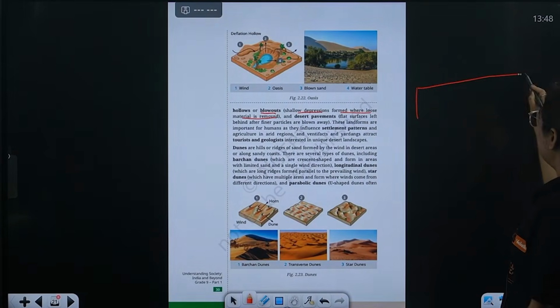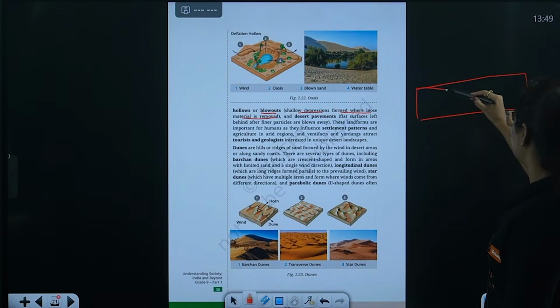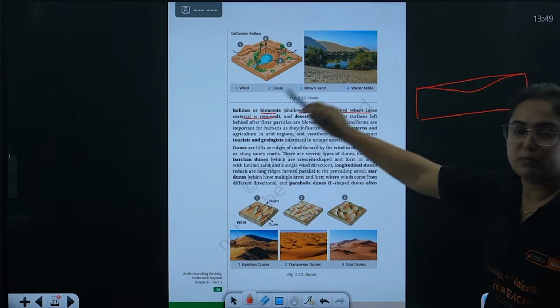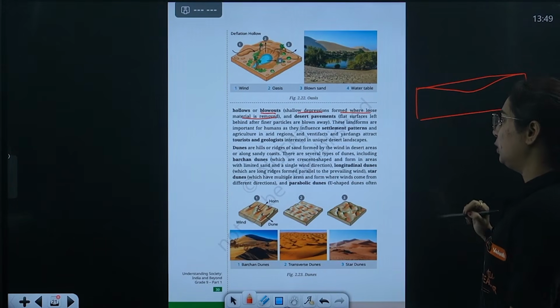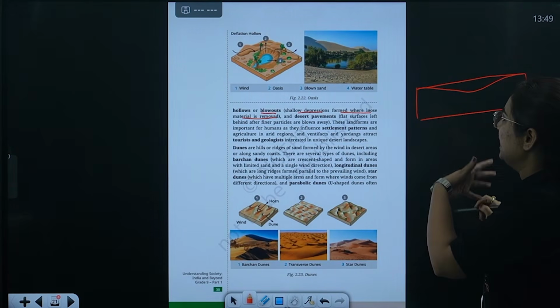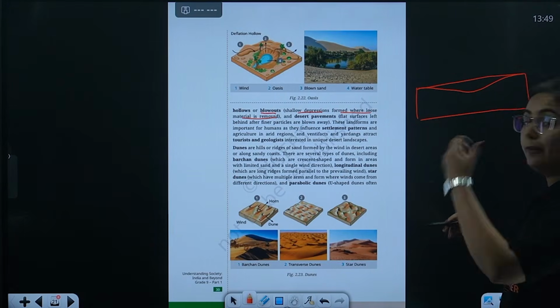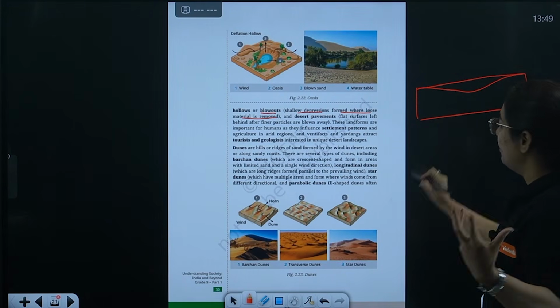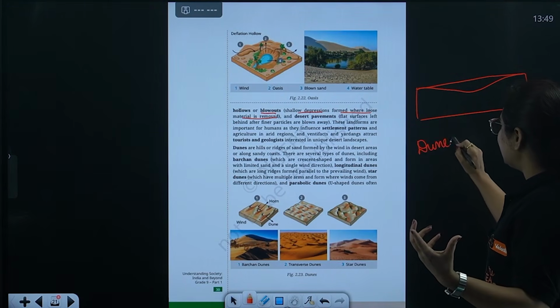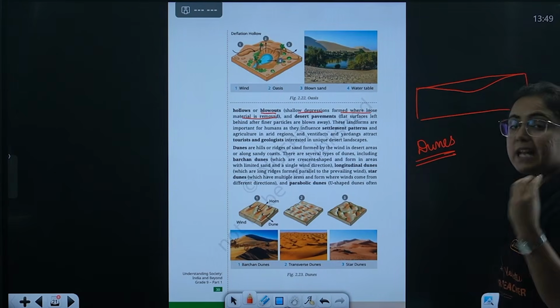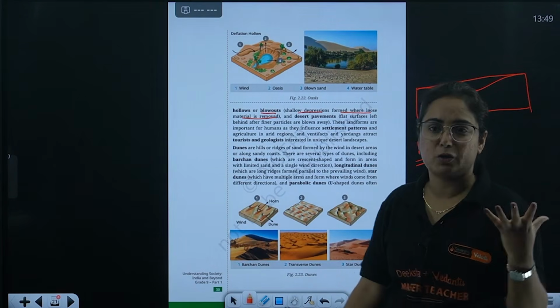So this was the area. Now what happened? Those loose sediments moved away, transported. This shallow area which is formed is known as what? Hollow. We have more desert pavements, settlement patterns. We have dunes. Dunes is one of the most important landform factors, a landform structure formed by the action of the winds.